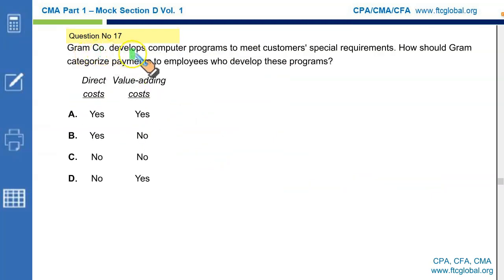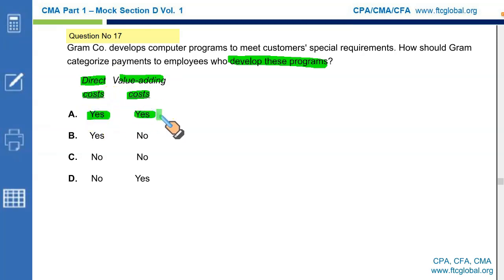Graham Company develops computer programs to meet customers' special requirements. How would Graham categorize payments to employees who develop these programs? The programmers. The salary paid to the programmers is a direct cost because it can be traced to the end product, the software, and at the same time it's a value adding cost because this cost will increase utility in the software. So these are direct costs as well as value adding costs.